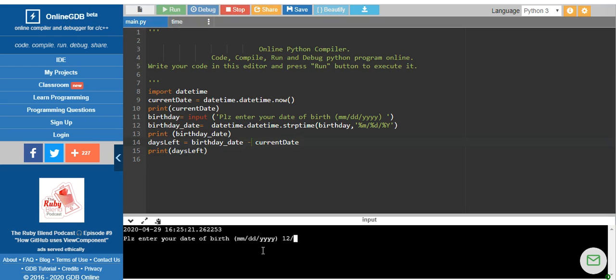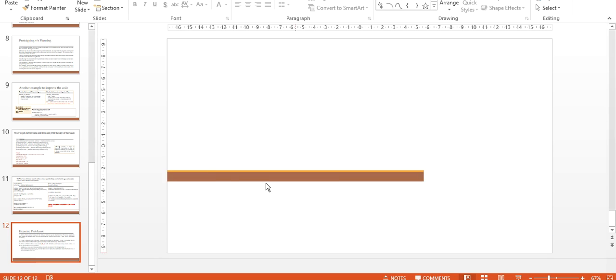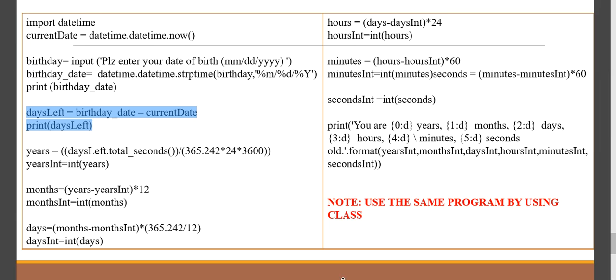Okay, so 12/12/1980. Okay, this is not my date of birth, of course. So how many days are there? If it just subtracts directly the birth date minus current date, it will be minus 143, because it knows what that is, it will convert automatically. There will be a number of days format where the days will be calculated and subtracted from 365 days. Okay, so this is how, and in continuation with this program you can just go through every part of the statements and run.